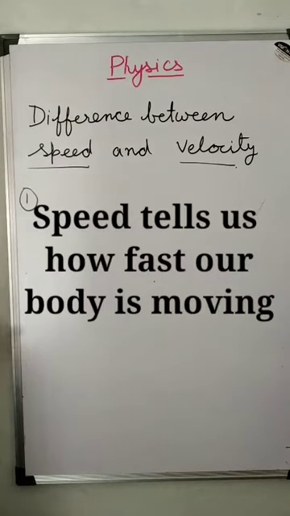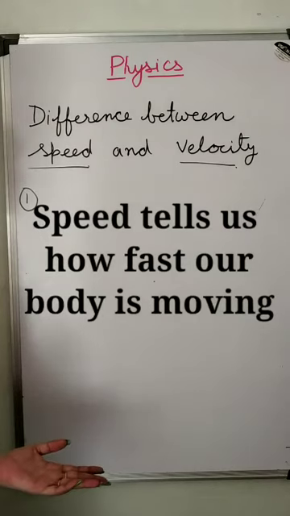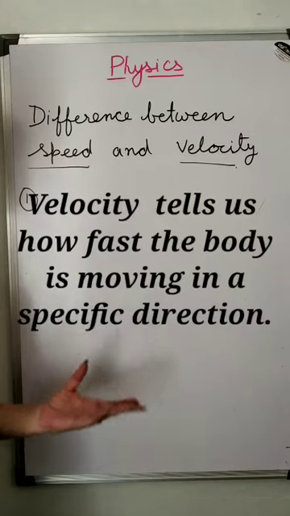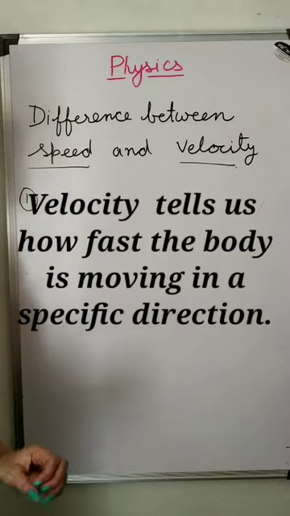Third, speed tells us how fast the body is moving, but velocity gives us direction also: how fast the body is moving in a specific direction.